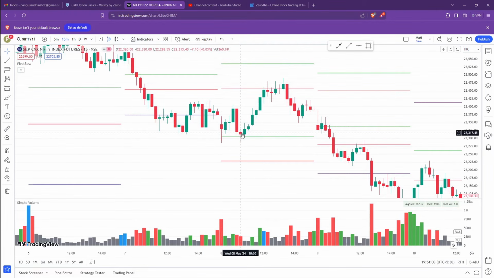Again it took a support. This is also a big reversal setup. And now the total points is 42. Will you take a trade or not? You have to decide. But ultimately our target of H3 is done. So 2 trades are successful. Now the third one, this is also a reversal setup.